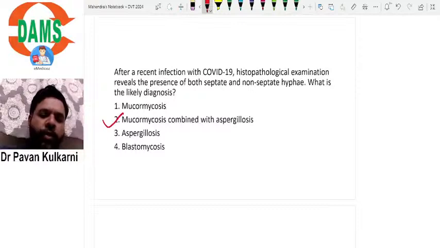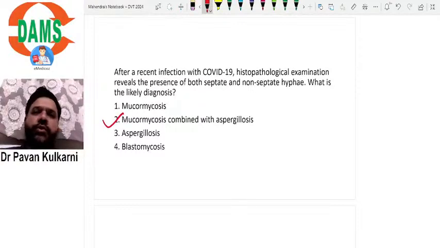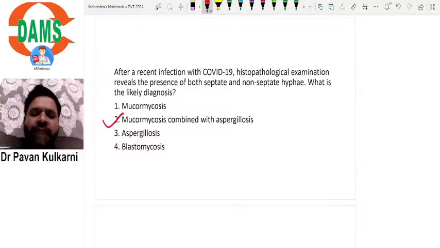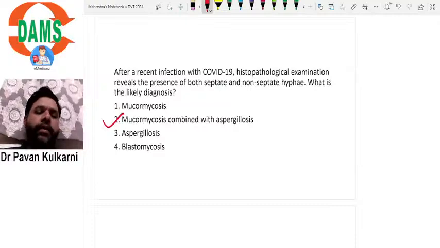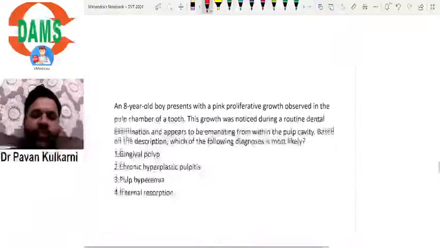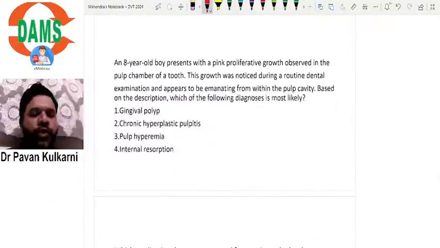Obviously the answer would be mucormycosis with aspergillosis, because the patient is having both septated hyphae and non-septated hyphae. So that is a classical question based on the fungal infections. Now let us move to the next question here.